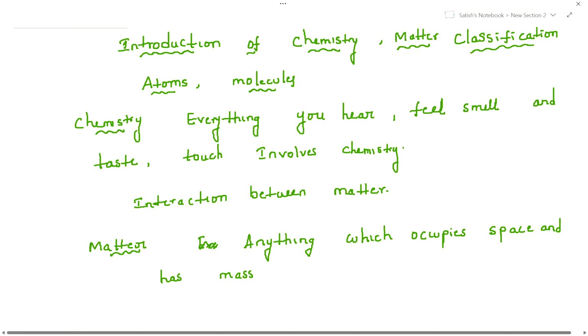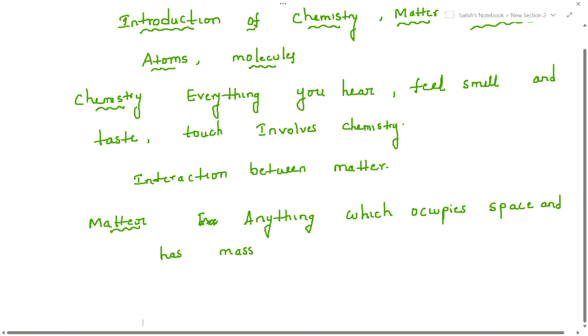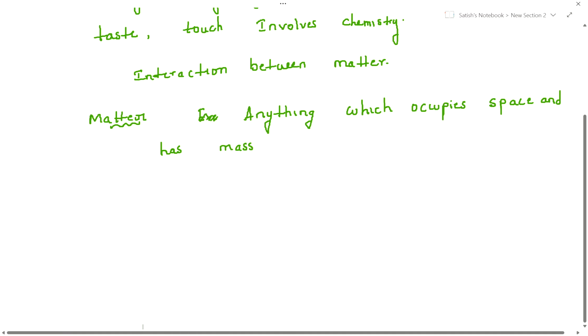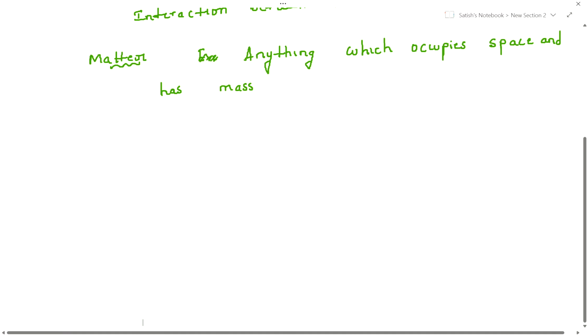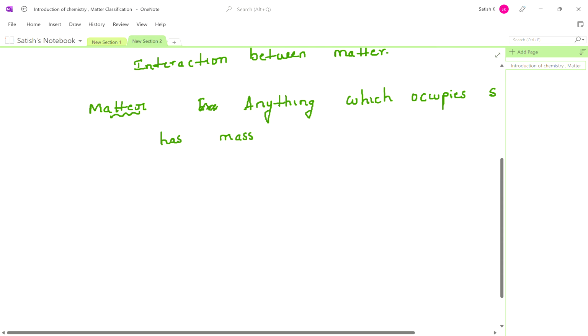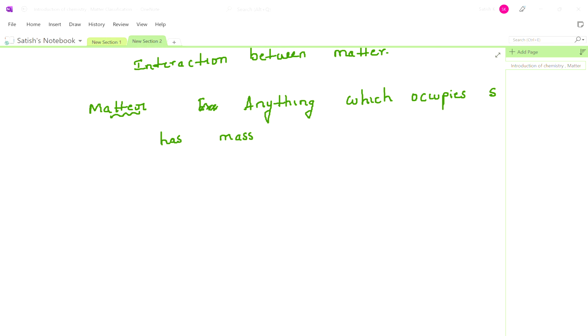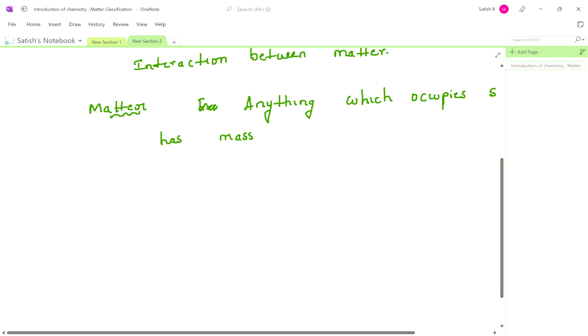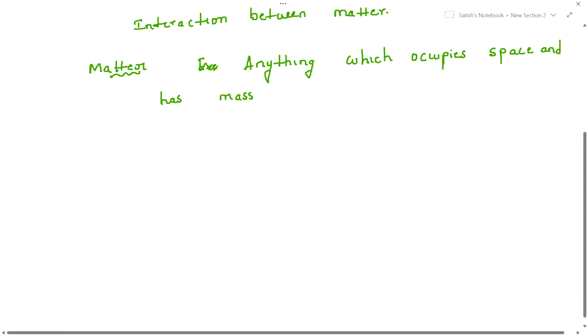Now, how matter is classified plays an important role. Let me write the definitions first; better you also write along with me.